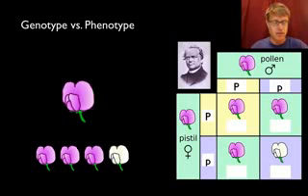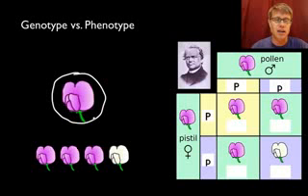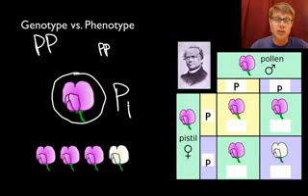And so this is the second cross, the one that was puzzling, and this is what he eventually figured out. These offspring right here were hybrid for the trait. If we look at the parents, big P represents the purple flower and little p represents the white flower, and so each of these would be big P, little p. You can use a Punnett square.